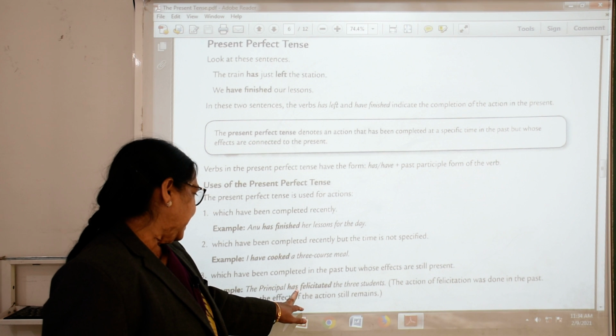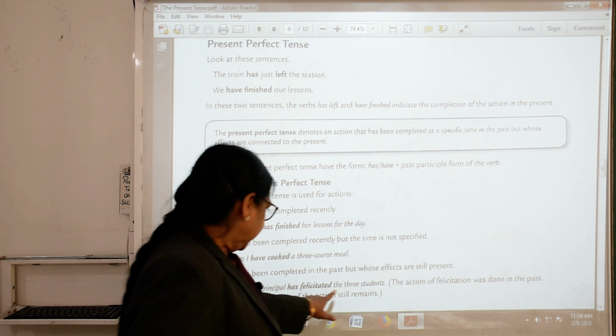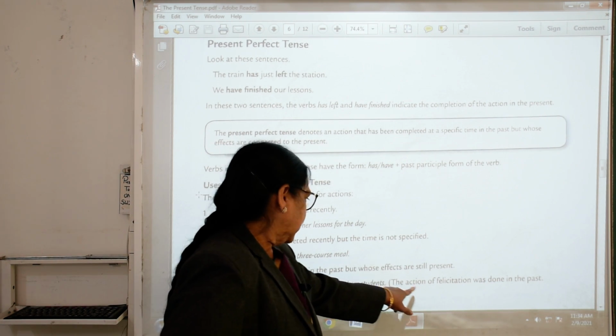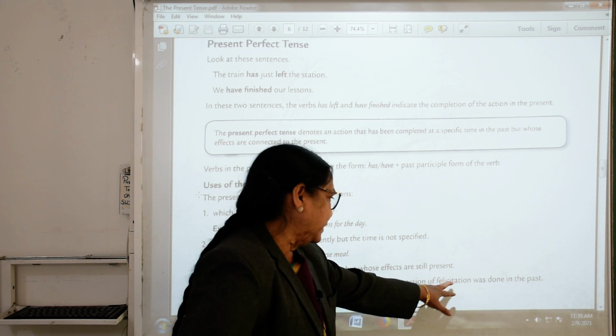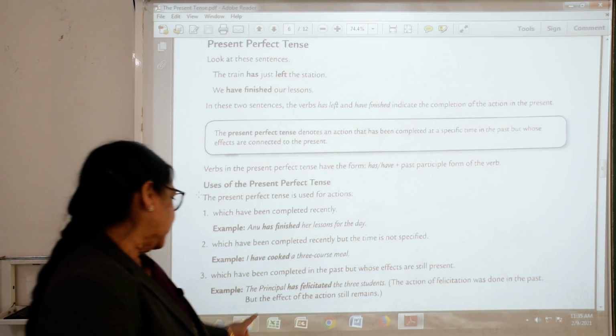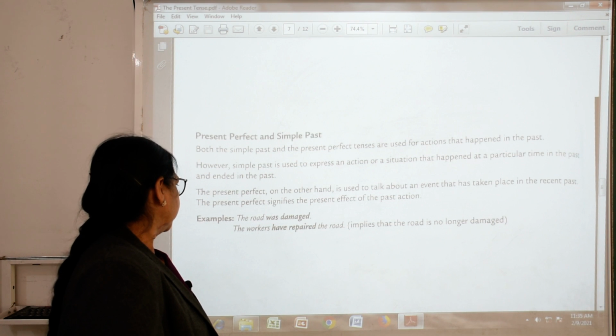The principal has specified the 3 students. The action was done in the past but the effect is still there.